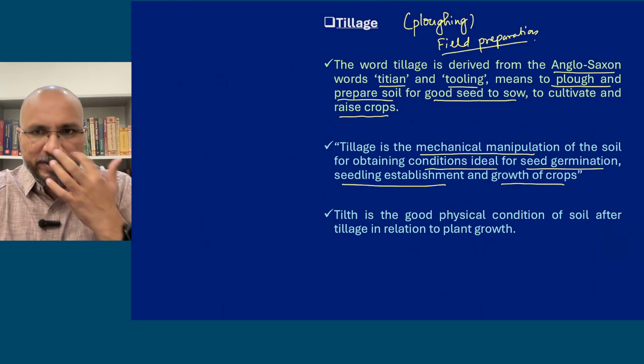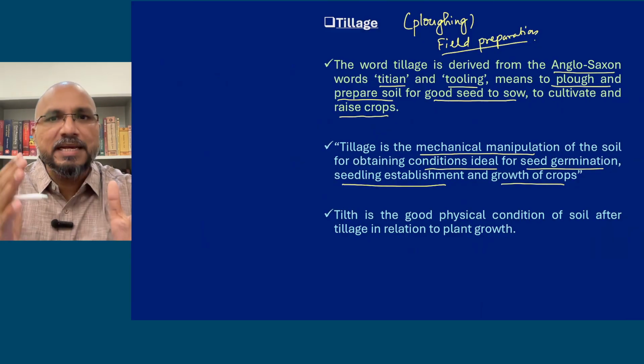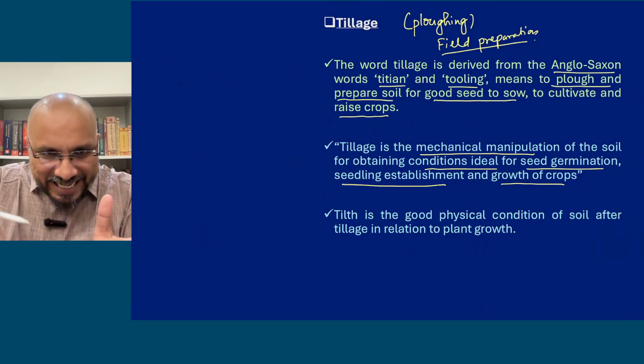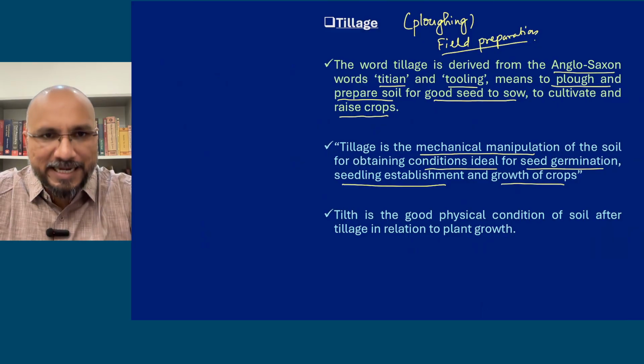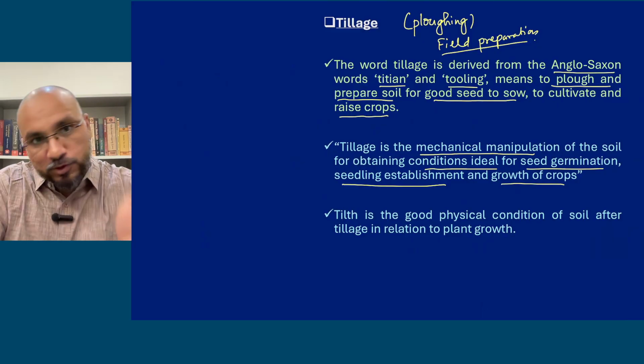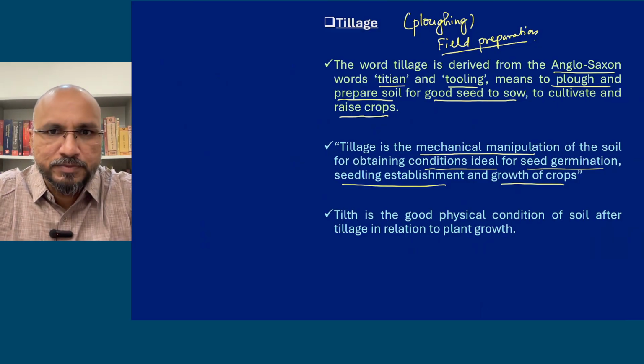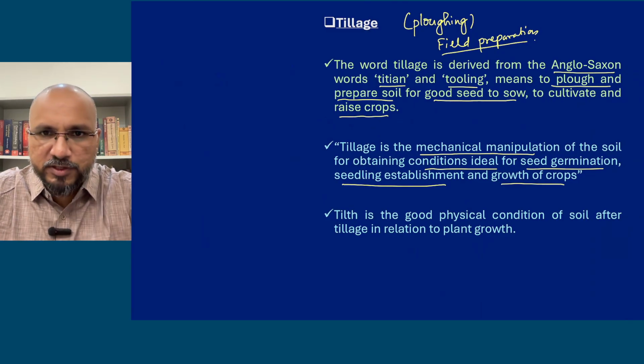So basically what you are doing, you are mechanically manipulating the soil. You are digging up the soil and turning it upside down. Ploughing में क्या करते हैं, खोदते हैं और उसको upside down turn कर देते हैं. So that is mechanical manipulation of the soil. So this is the technical definition of tillage. All right, now why we are doing this, क्यों कर रहे हैं हम लोग ऐसा?